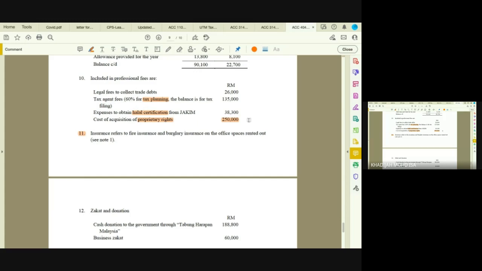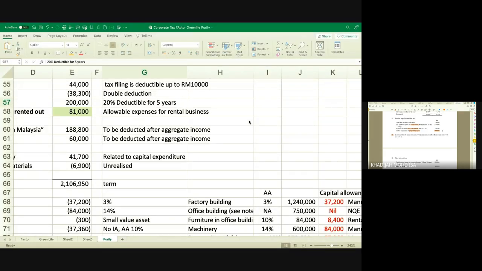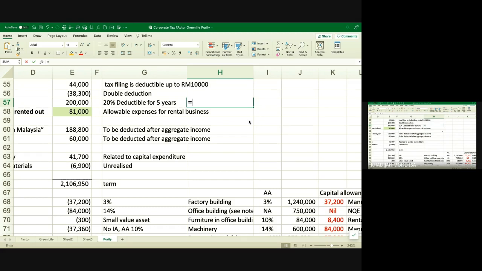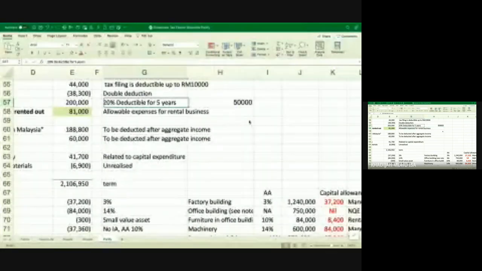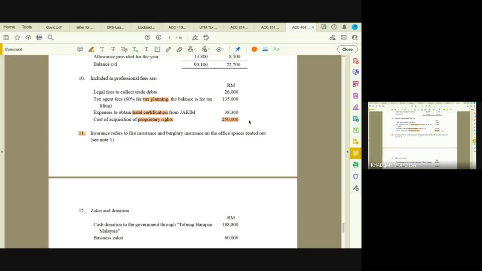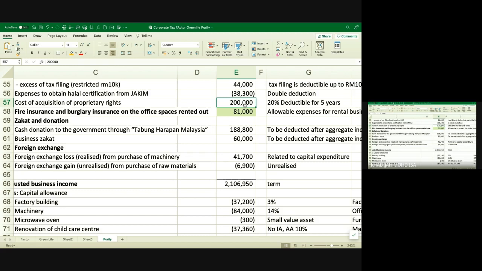So over 5 years, the whole 250,000 will be claimed. So 250,000 times 20%. So how much is that? Why is 20% 200,000? 250,000 times 0.2 is only 50,000. Why is this 200,000? Oh, I see. So 250,000, 20% is allowable, means that 50,000 is allowed. The balance 200,000 you have to add back. So that's why you add back 200,000.